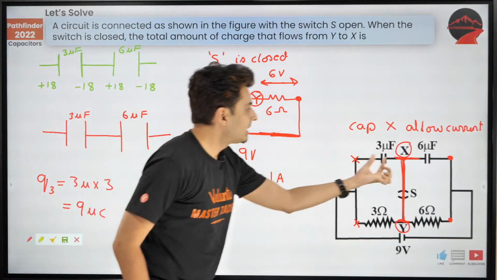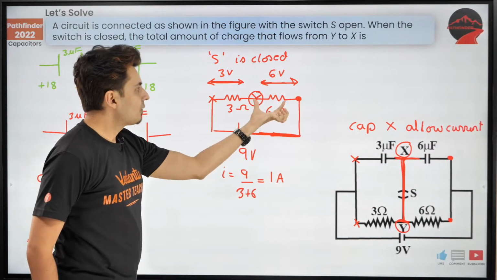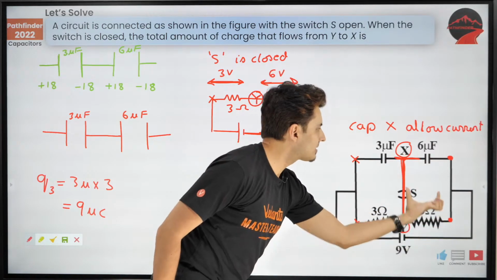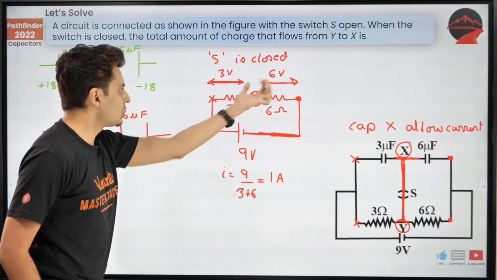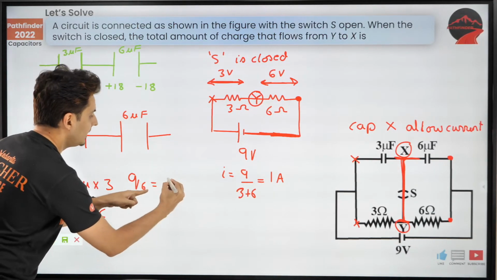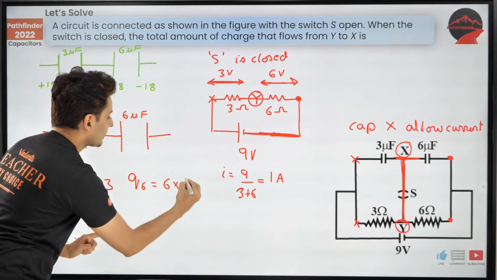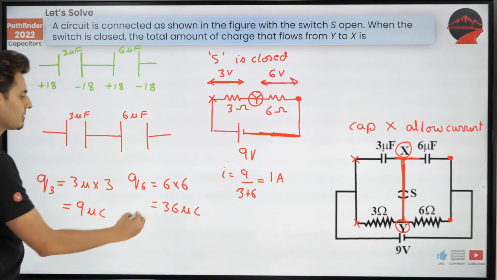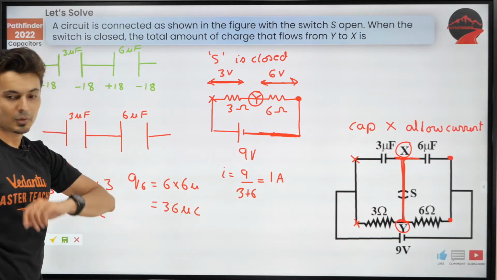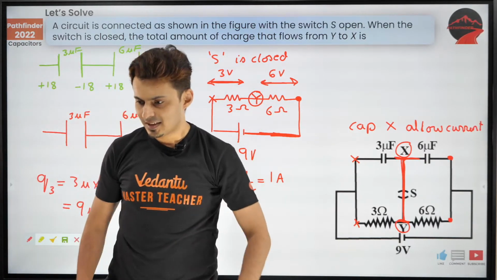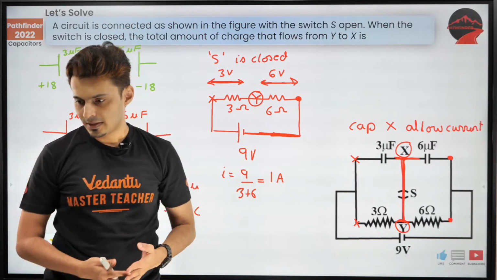Okay. Next up, for this capacitor, what's the voltage? 6 volts. This and this have the same voltage difference. So what's the charge on the 6 microfarad? It's C into V. So that's 36 microcoulomb. Yep, 36 microcoulomb.